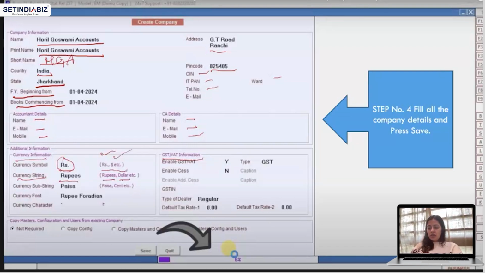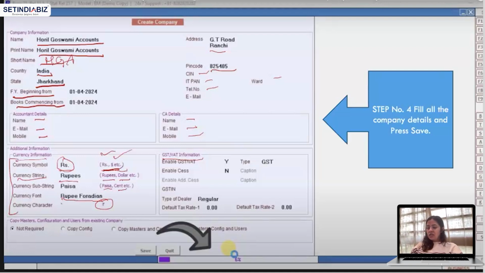Currency substring. Substring means after the decimal, what do you want? Paisa for Indian currency, cent for US currency. Then currency font, rupee. Currency character, this R. So this is all about currency, and as you can see, this Busy accounting software also supports multiple currency.